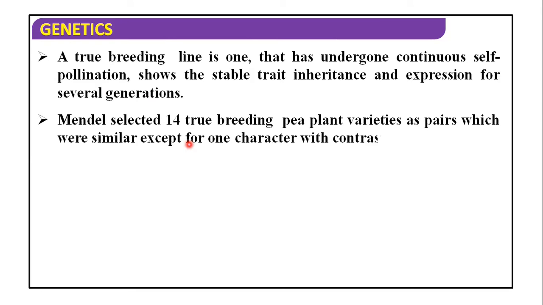Mendel selected 14 true breeding pea plant varieties as pairs, which were similar except for one character with a contrasting trait. The character may be height or color, such as tall and dwarf, or yellow and green.